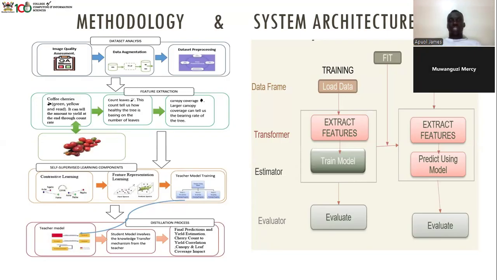Now, for the system architecture, we had to train our model first. How did we train our model? We first loaded the data, then extracted the features we wanted our model to focus on, then trained the model and evaluated it. When we tested the model, we loaded data from our data set, extracted those features, predicted using the trained model, and then evaluated.